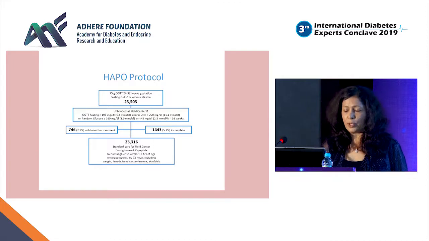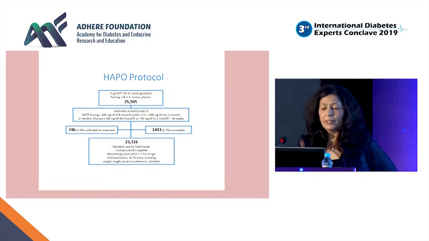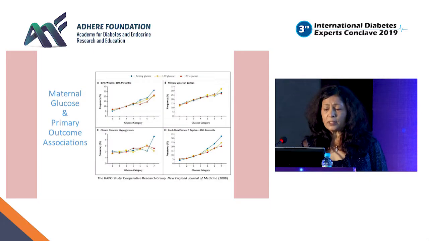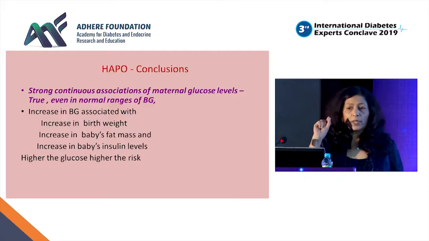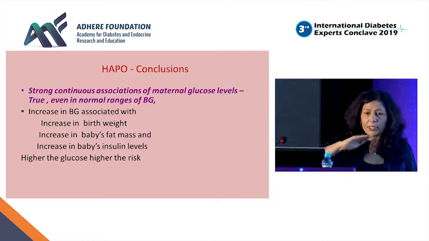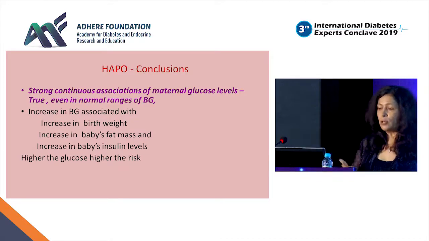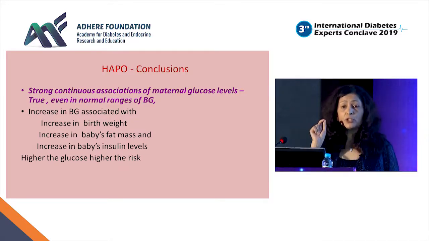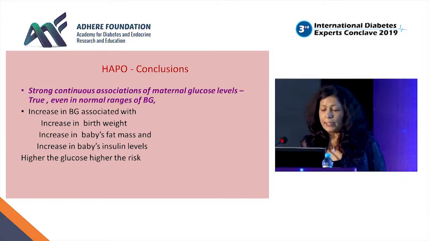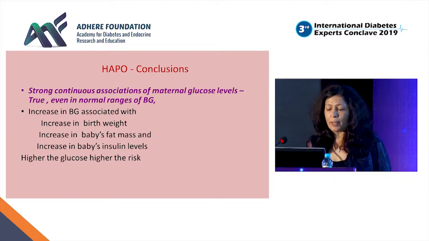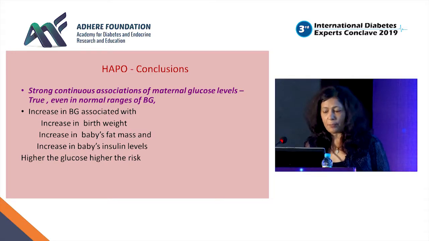The same thing is shown here pictorially in the graphic, that birth weight is correlated not only with fasting glucose, but also 1 hour and 2 hour glucose. So that was the HAPO study. The conclusion was that there is a strong continuous relationship of maternal glucose levels, which is true even in the normal ranges. An increase in blood glucose is associated with an increase in the baby's fat mass, the baby's cord C-peptide, that is insulin levels, and the birth weight.